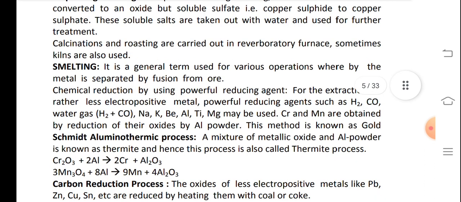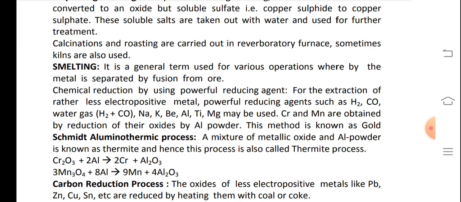Smelting is a general term used for various operations whereby the metal is separated by fusion from the ore. Chemical reduction uses a powerful reducing agent for the extraction of rather less electropositive metals. Powerful reducing agents such as H2, CO, water gas (H2 plus CO), sodium, potassium, beryllium, aluminium, magnesium may be used. Chromium and manganese are obtained by reduction of their oxides by aluminium powder. This method is known as the Goldschmidt aluminothermic process.